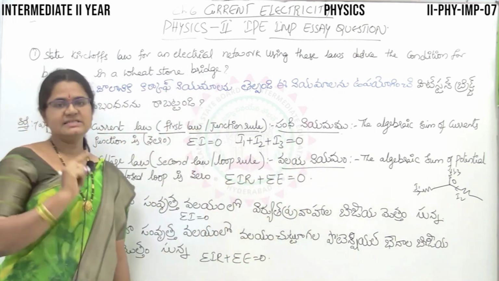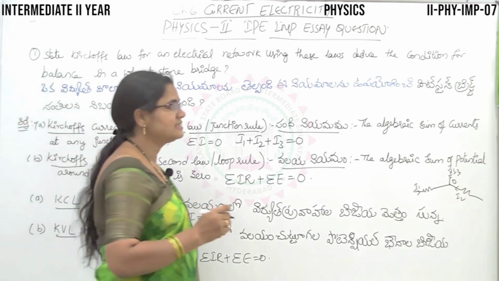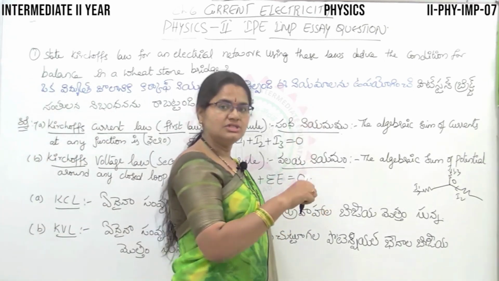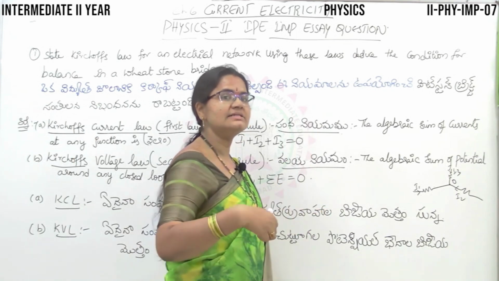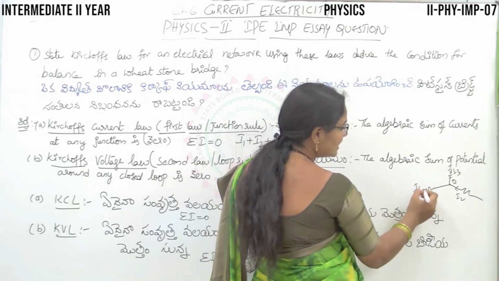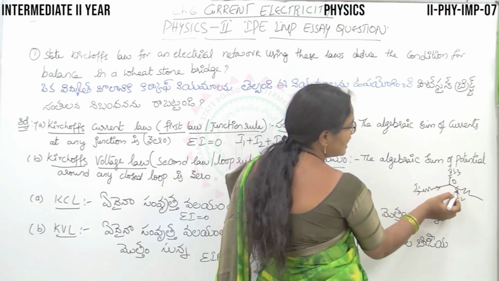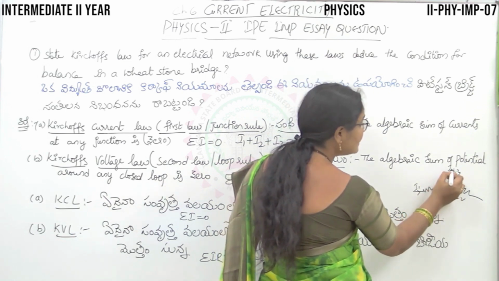The statement can also be written another way. Total currents that are entering into the junction is equal to the total sum of the currents that are leaving the junction. Here, if you consider, we have 3 currents as I showed you. I1 is entering the junction, I2 is entering and I3 is leaving.